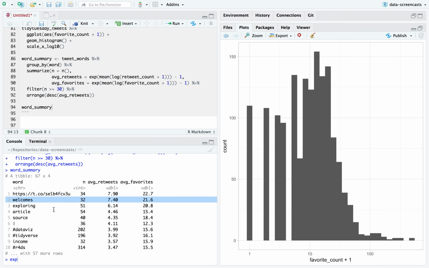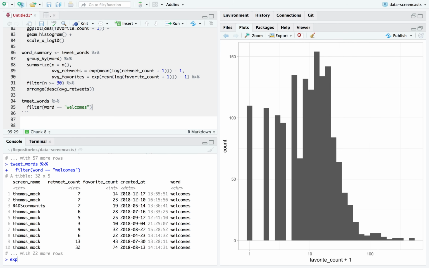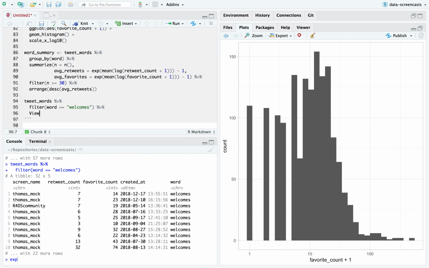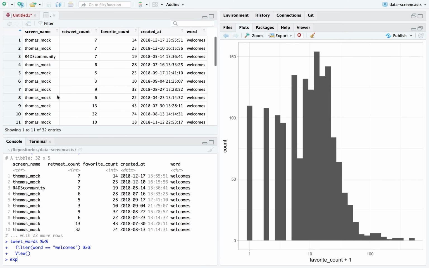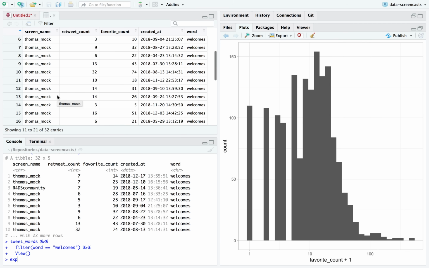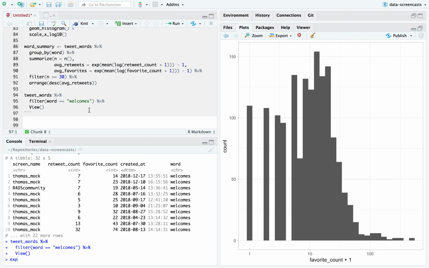I'm guessing, I'm not 100% sure here, but if I say filter word equals welcomes, yep, then it's usually either Thomas or mostly Thomas announcing the actual original R4DS posts, so the new data set releases.